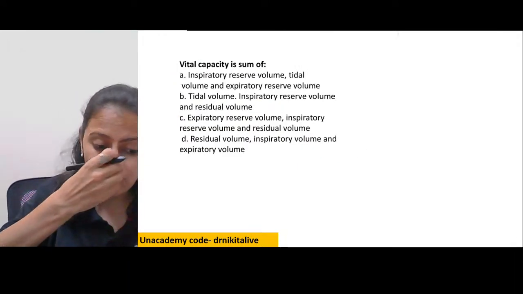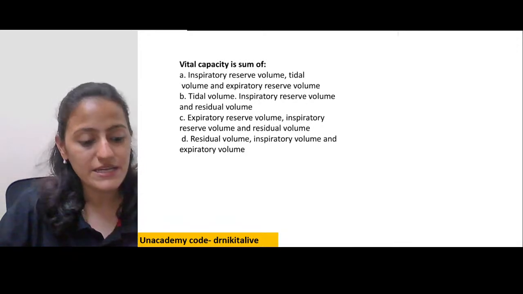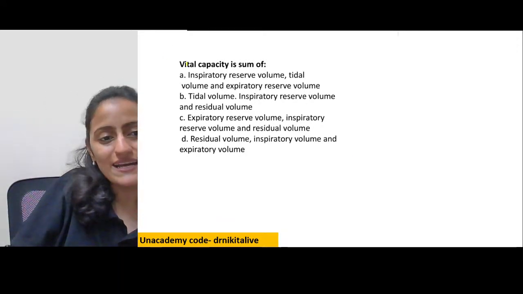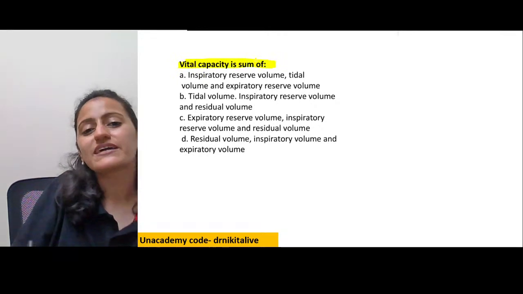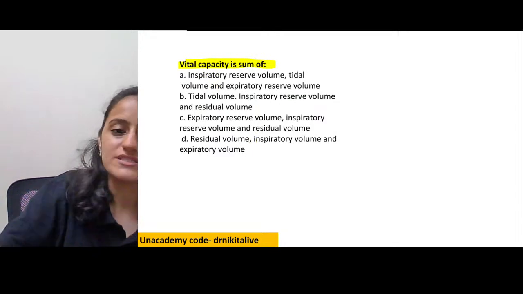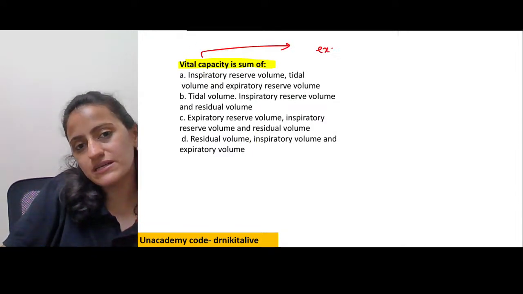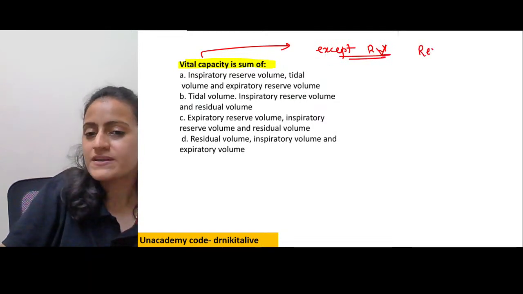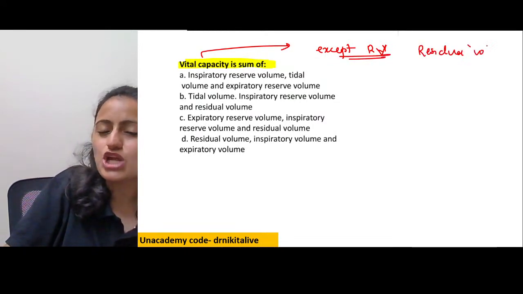Next one. This is a question that I had asked you in the beginning of the class. So I hope now all of you will get this. Whenever you get a question like this, vital capacity is the sum of which three volumes? What you only need to remember is vital capacity is everything except the RV. So residual volume should not be there.